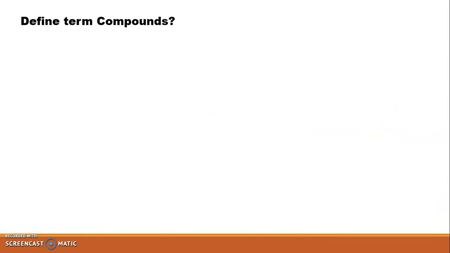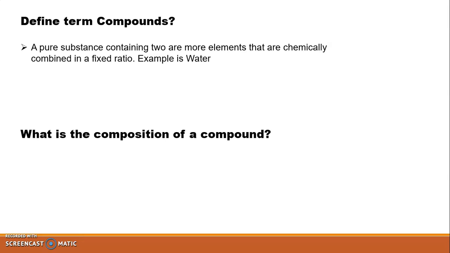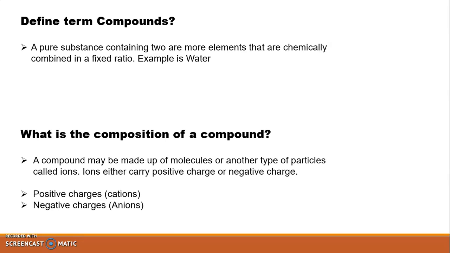Define the term compound. A pure substance containing two or more elements that are chemically combined in a fixed ratio, for example water. What is the composition of a compound? A compound may be made up of molecules or another type of particles called ions. Ions either carry a positive charge or a negative charge. Positive charge is cation, negative charge is anion.